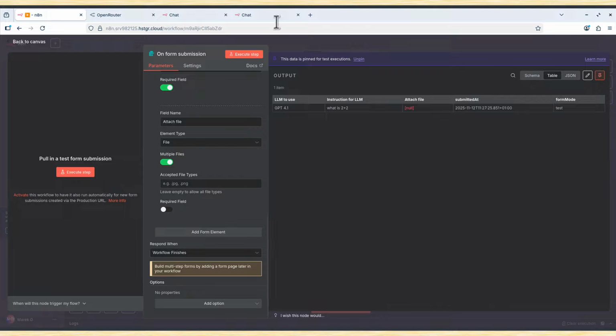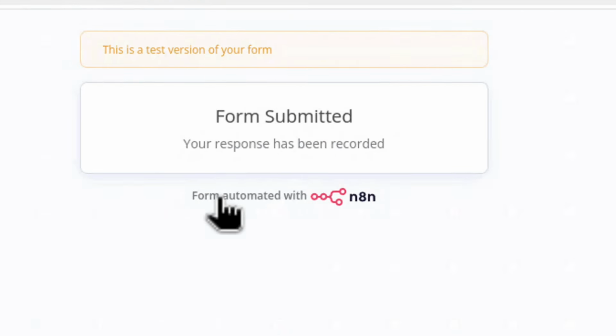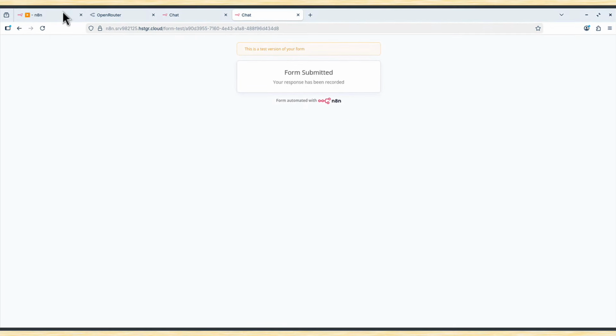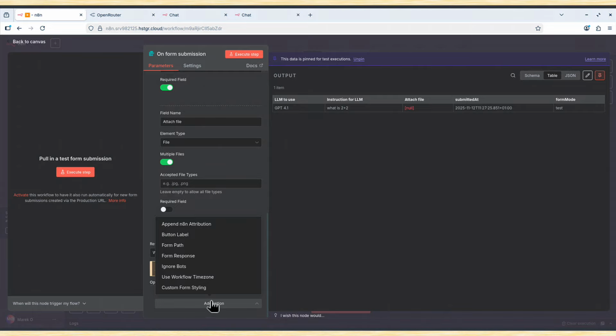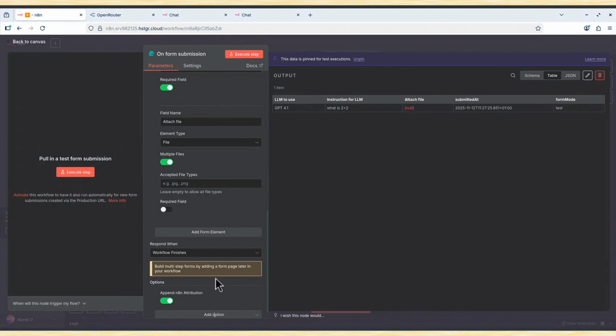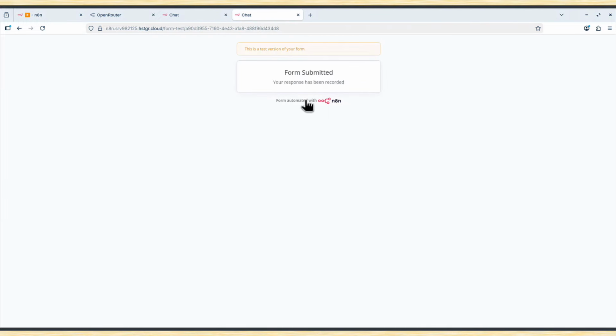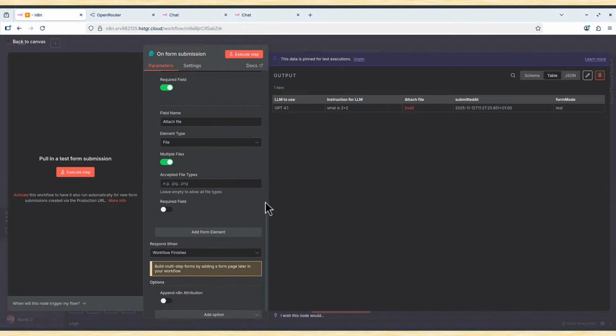There is one more thing we can change. In this chat you can see "form automated with n8n." If you want to get rid of this, let's go back here, and in options you can add "append n8n attribution," and you can see it's enabled by default. If I disable it, it will display this form with no attribution, which is this "form automated with n8n." But it's not really important.